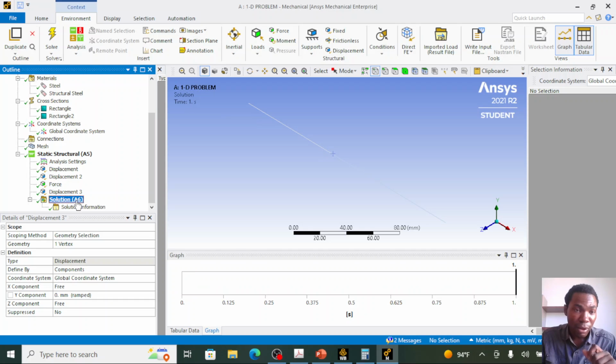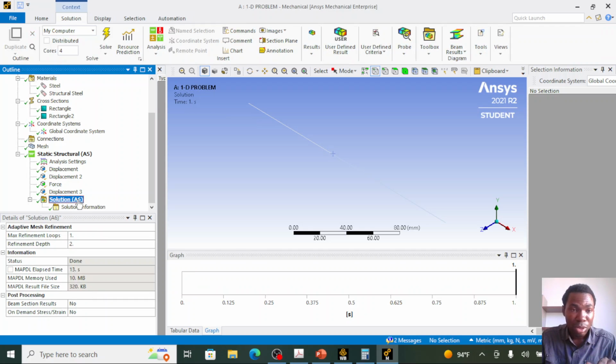To do this, you have to add it under the solution tree. Say you want to find out the reaction at the support; you have to add it from the solution tree. Say you want to find the stress in the element, you have to add it from the solution tree. Say you want to find the deformation in the x direction, you have to add it in the solution tree.